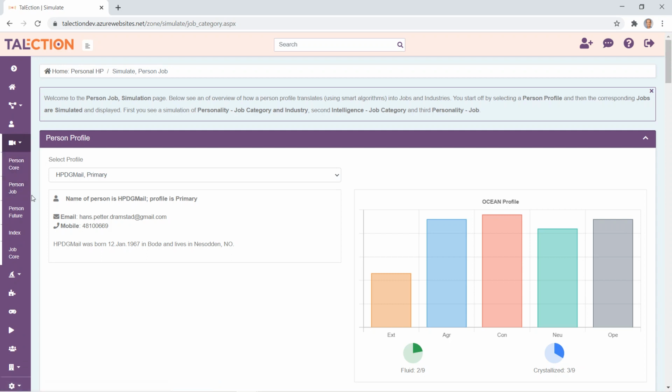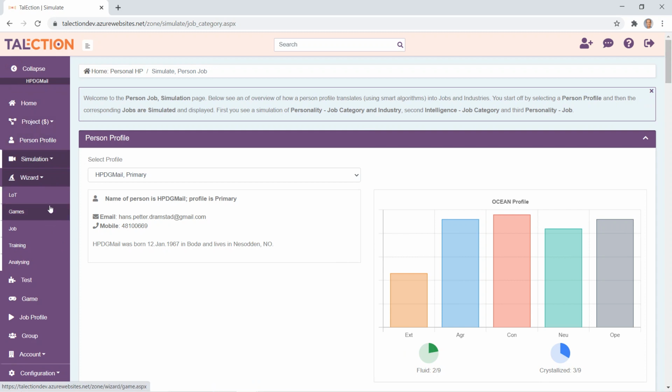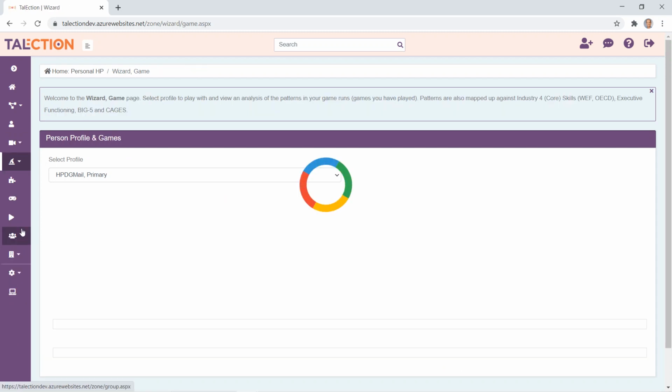Different simulations, you can look at person, you can look at how future-proof you are, you can simulate against indexes if you are a founder or a salesperson profile, etc. You can also have something called the wizard, having a look at your task pattern. It can look at your games. If you run a lot of games on the platform, you can analyze your game patterns. Also the same when it comes to other elements of the platform itself.